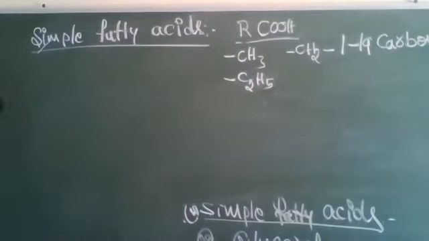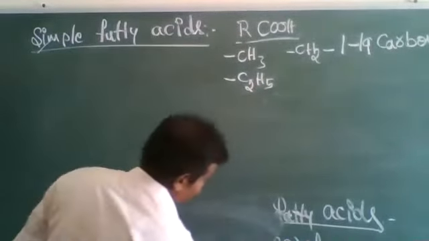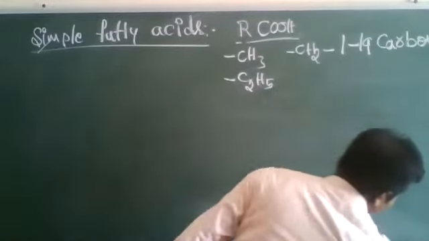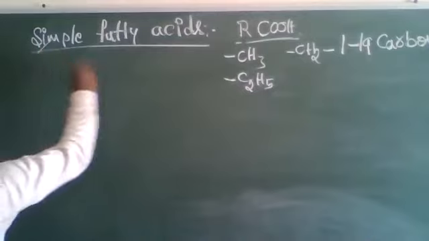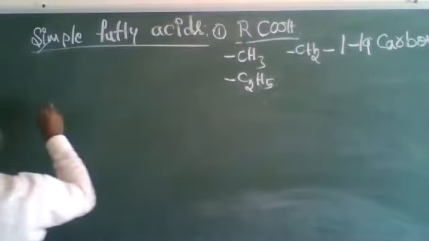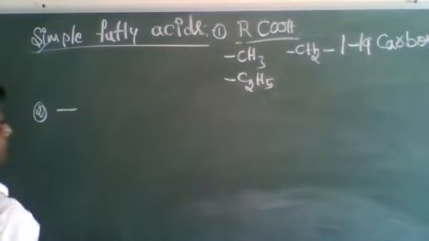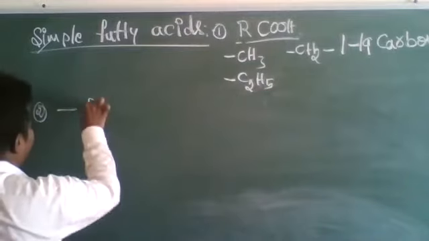The general formula of a simple fatty acid is RCOOH.